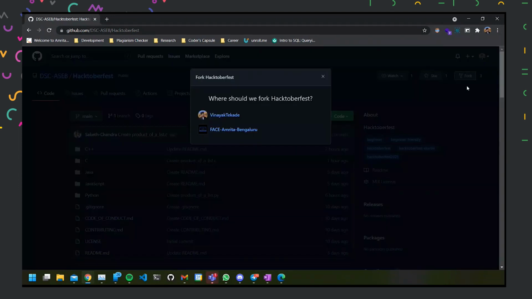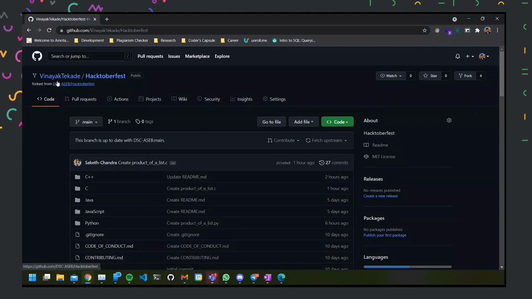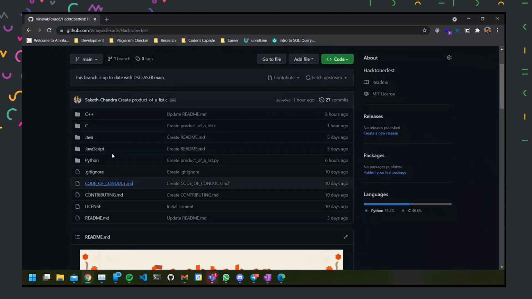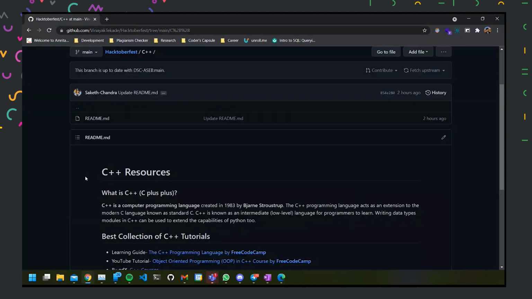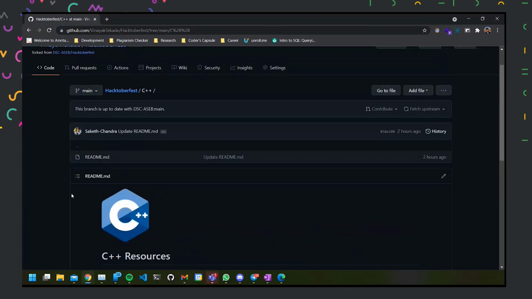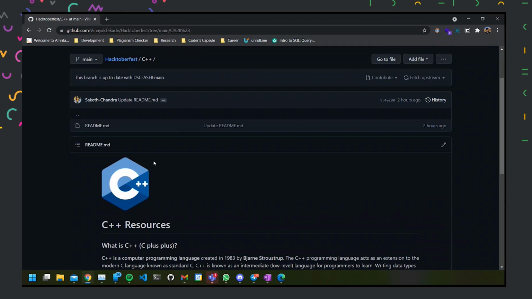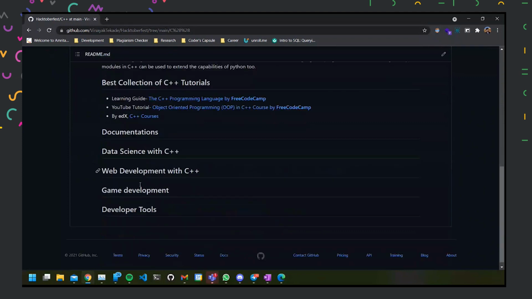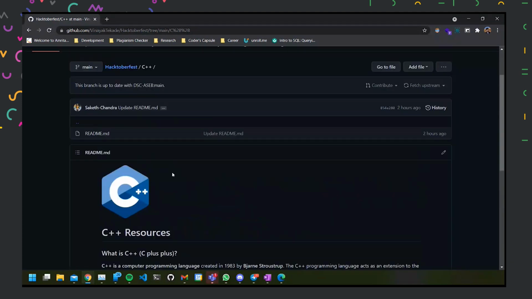What this fork button will do is add a copy of the same repository into my account. Now you will see the name has changed. It is showing my username and then the repository name. It also shows that it is public and anyone can access it. So now let us say I want to write another code, or like you asked earlier, I want to add a file over here. One of the possibilities is that I can make a change in this README file and that will be reflected over there, or I can make new files, or I can delete stuff also.